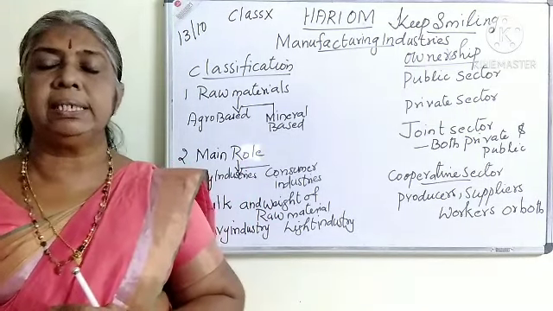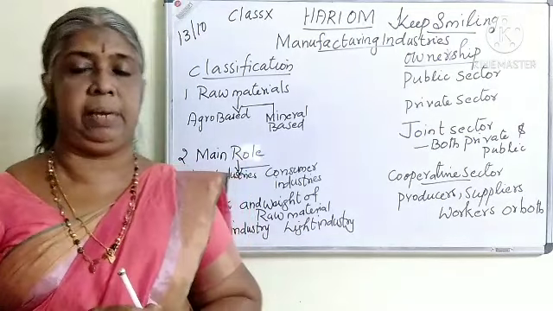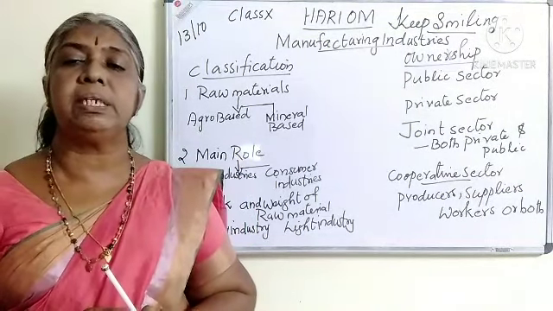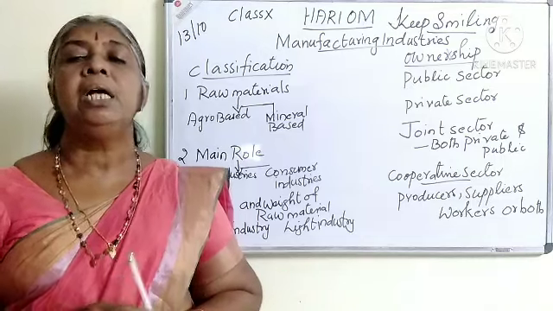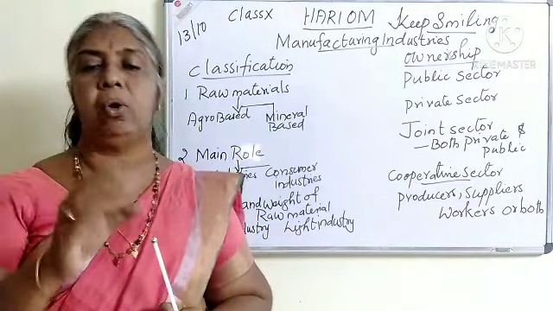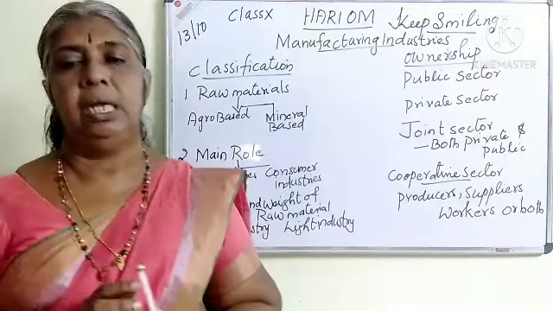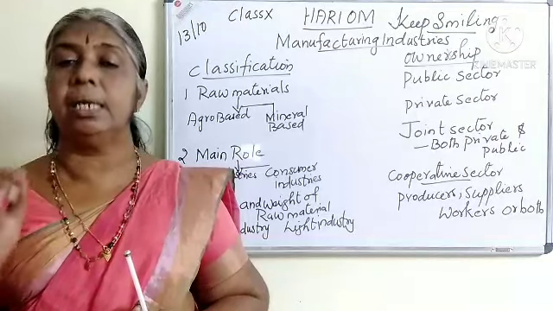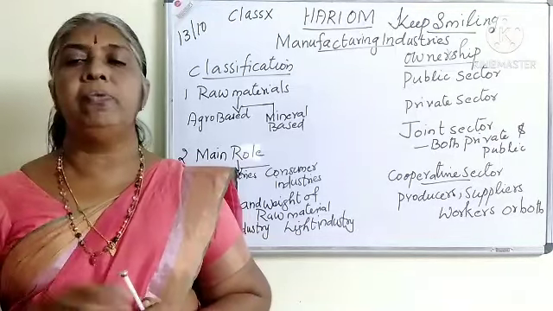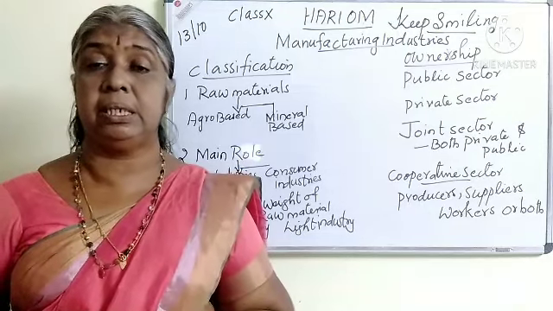So you know what the classification of industry based on the raw materials is. Some industries use agricultural products as their raw material. So they are called agro-based industries. Their raw material is agricultural products. Come on, fast, say the examples of agro-based industries.